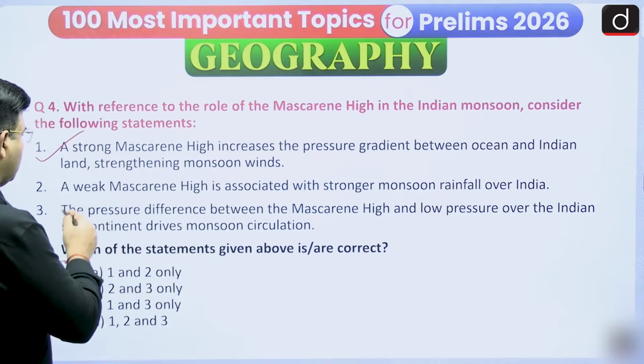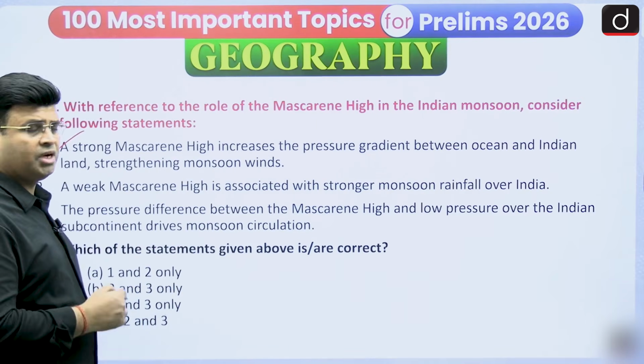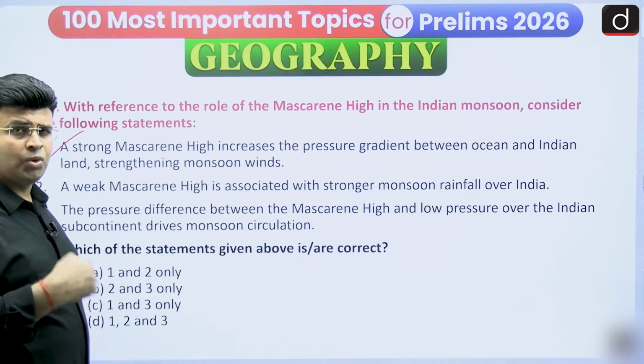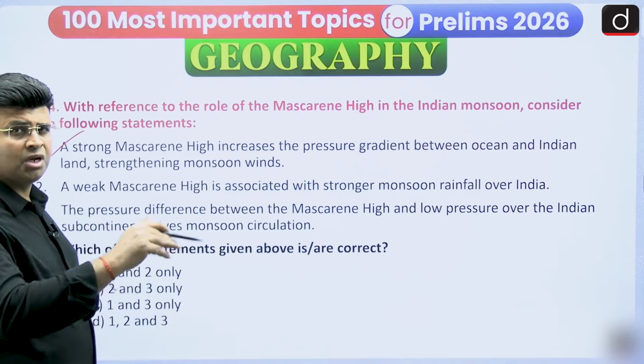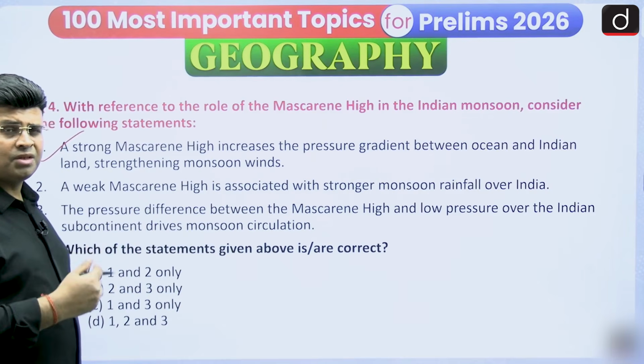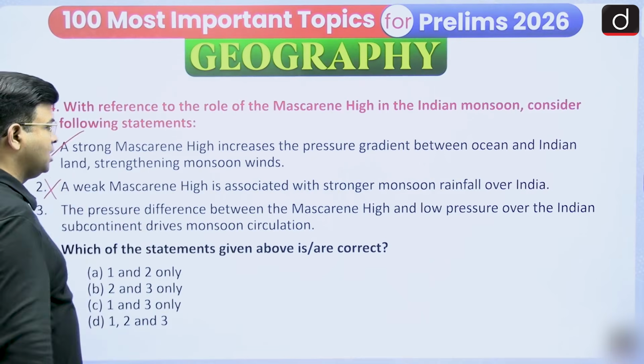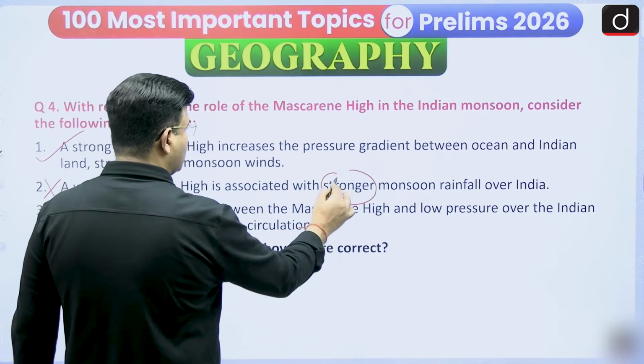And a weak Mascarene high is associated with a stronger monsoon rainfall over India. No. If the Mascarene high is weak, then the pushing of the southeast trade wind converting to southwest monsoon is not stronger. India will have less rainfall. It is not a stronger monsoon rainfall. So this statement is wrong.